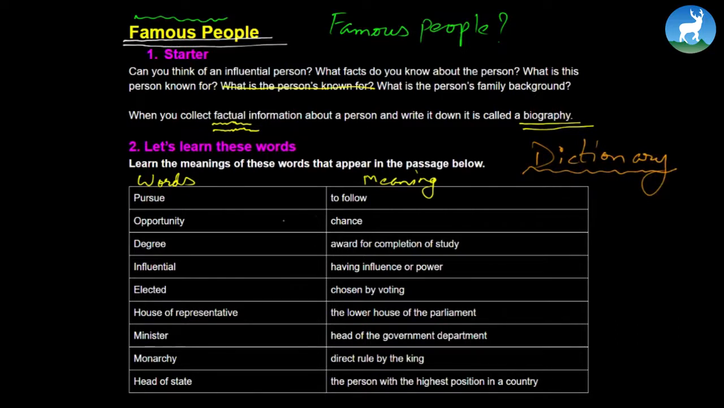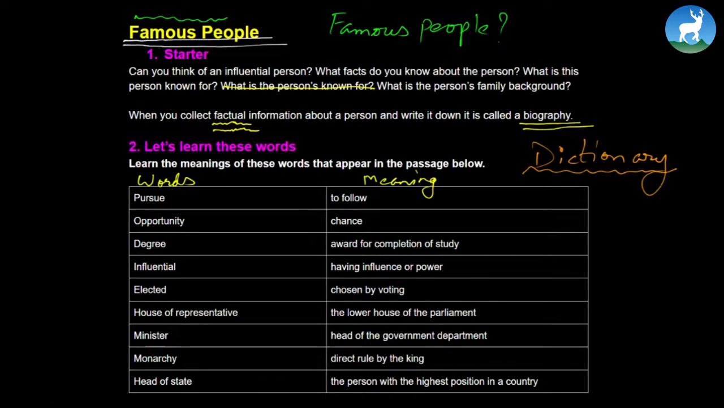Pursue means to follow. Opportunity, chance. Degree, award for completion of a study. Influential, having influence or power. Elected, chosen by voting. House of Representatives, the lower house of the parliament. Minister, head of a government department. Monarchy, direct rule by the king. Head of state, the person with the highest position in a country.